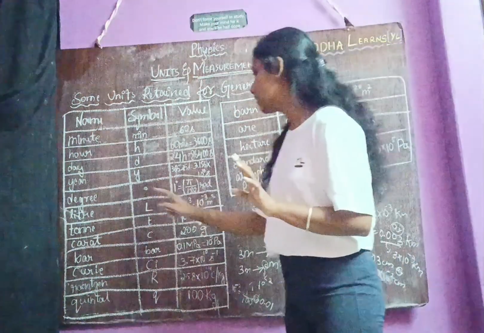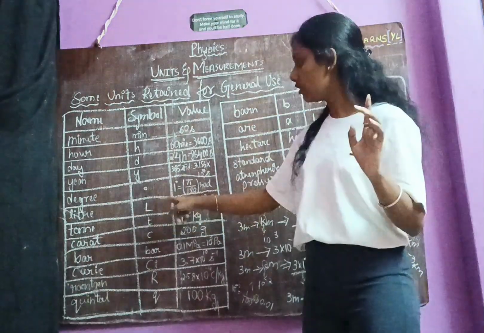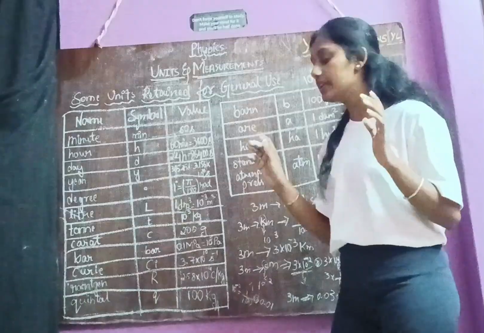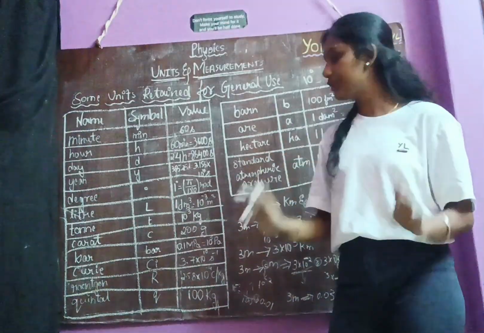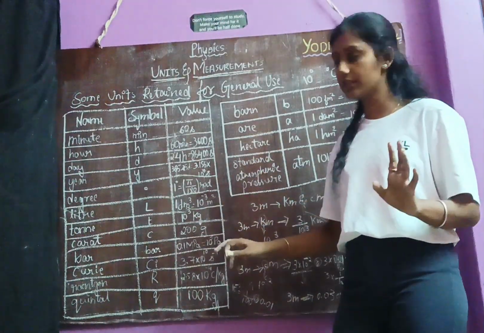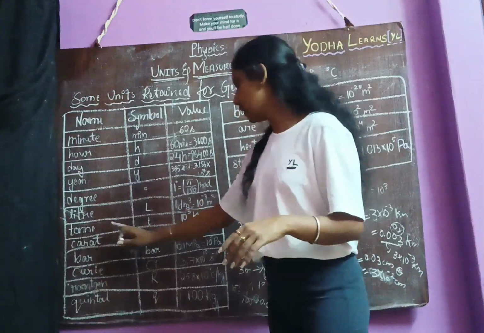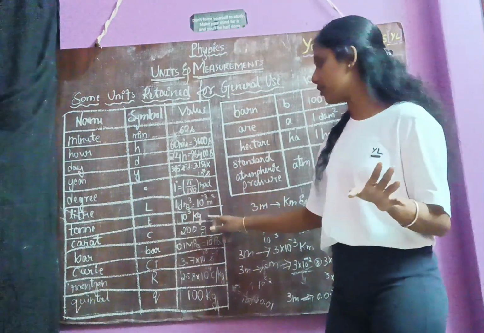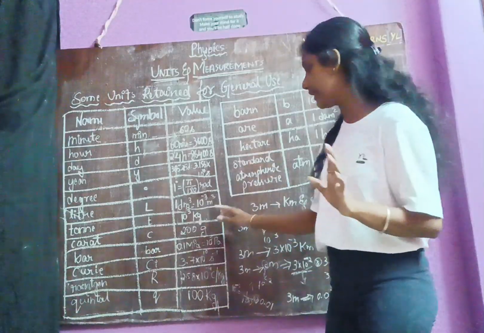Okay? Remember it. Next, liter. Liter is represented by capital L. 1 decimeter cube is equal to 10 to the power minus 3 meter cube. Next, ton. Ton is represented as T, and that is equal to 10 to the power 3 kg.